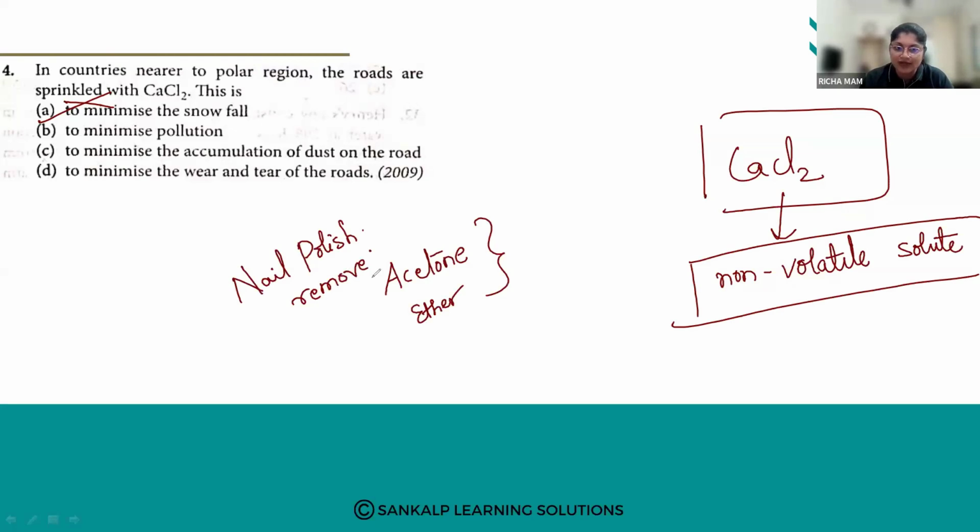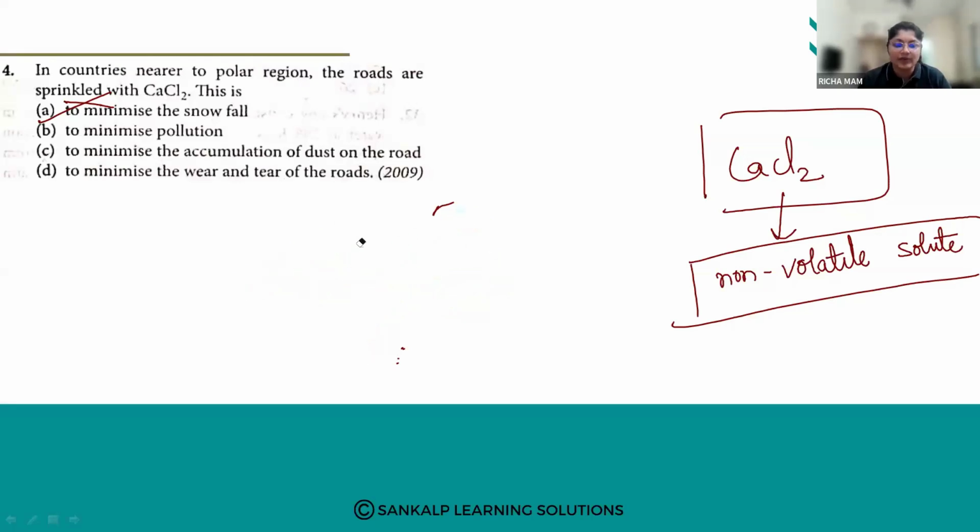It consists of acetone. If you keep it open, it will easily vaporize. So it is called a volatile solute. This calcium chloride is non-volatile. It won't vaporize.